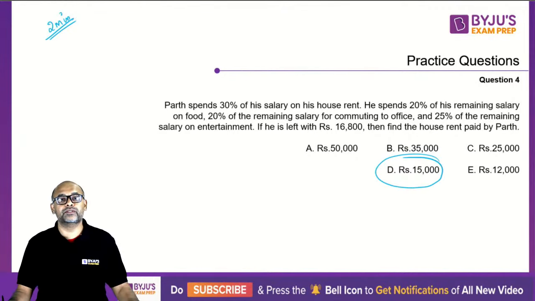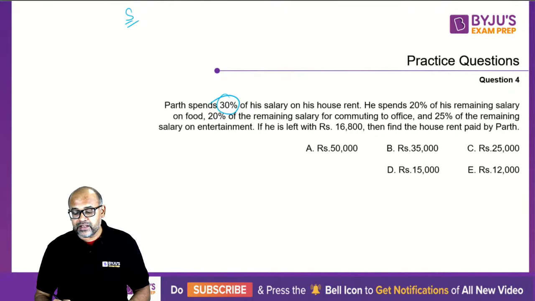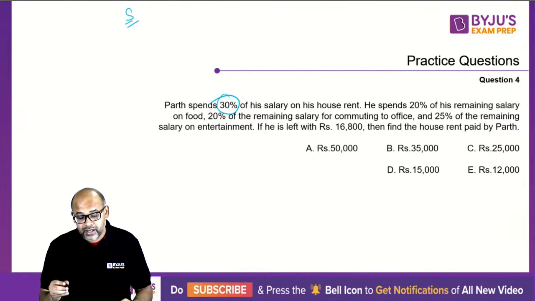Now let's take a look at what is happening in this question. So let us say the salary of Parth is total S. 30% of his salary he is spending on house rent. So house rent is 0.3 S, so remaining is 0.7 S. This is left out. Now he spends 20% of his remaining salary on food, which means what is left out? If 20% is gone, left is 80% of this. So 0.7 S into 0.8 is left. So how much is this? 0.56 S. This is left out now.